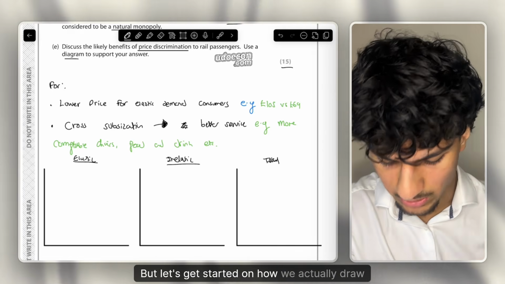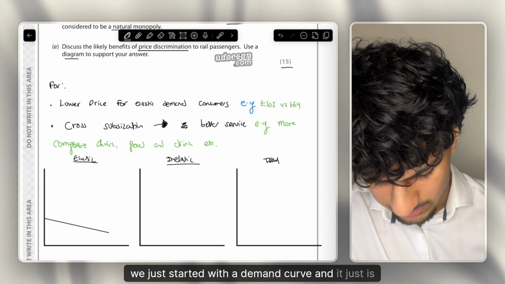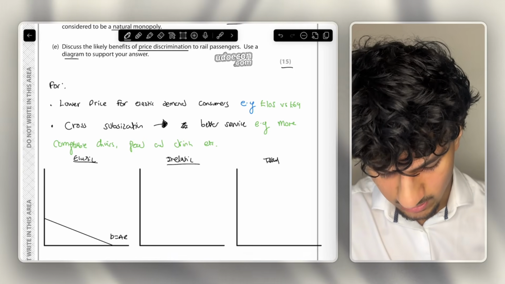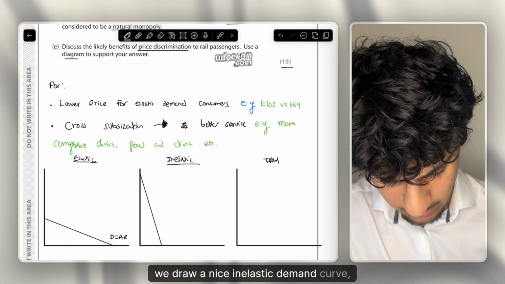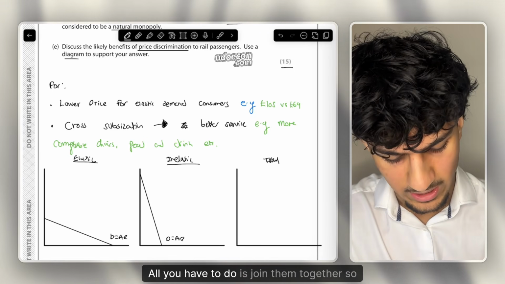But let's get started on how we actually draw these diagrams. For elastic, of course, we just start with a demand curve, and it is just a normal elastic demand curve. There, that D equals AR. You can call that a shallow demand curve. Then inelastic, we draw a nice inelastic demand curve. You can call that steep, which is D equals AR. Then total, all you have to do is join them together.